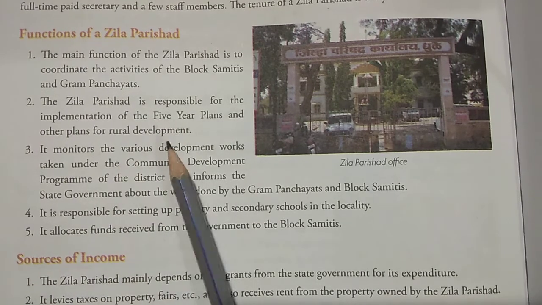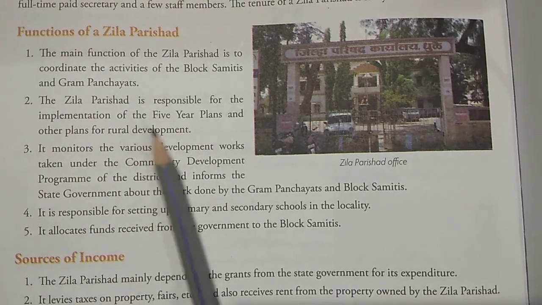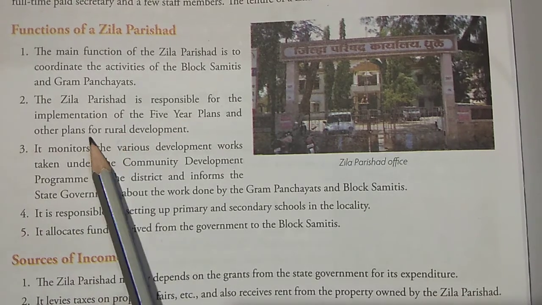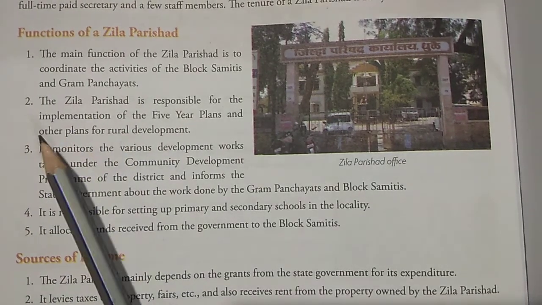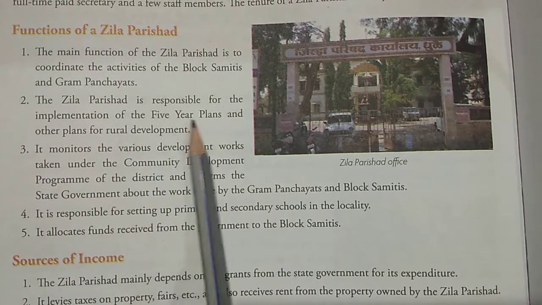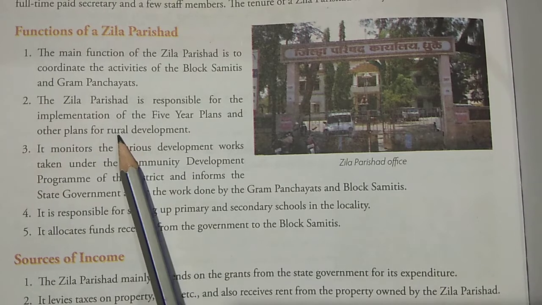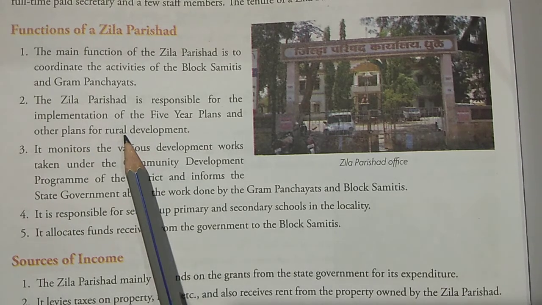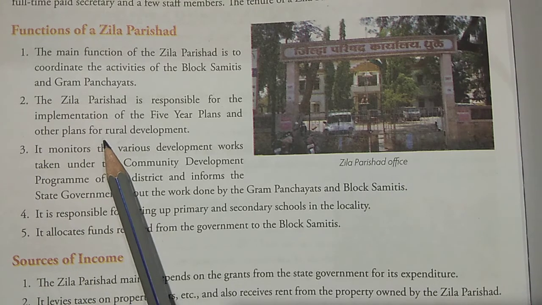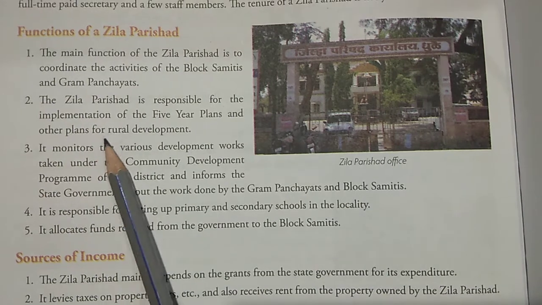Number 2, the Zilla Parishad is responsible for the implementation of five-year plans. Implementation means to follow, to practically let things happen. This is what is given here. Whatever plan the government makes for five years has to be kept in mind and practically carried out. So the Zilla Parishad will take the responsibility that whatever target is set, they achieve it.